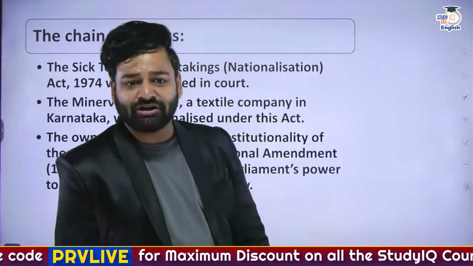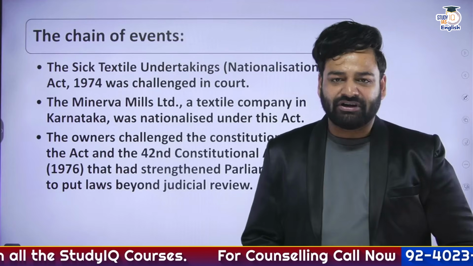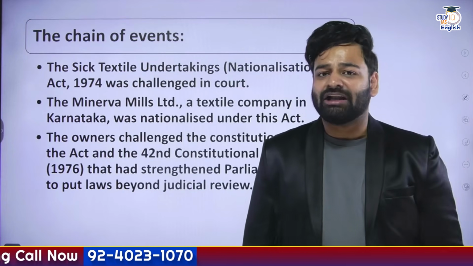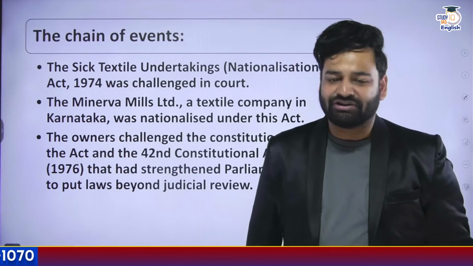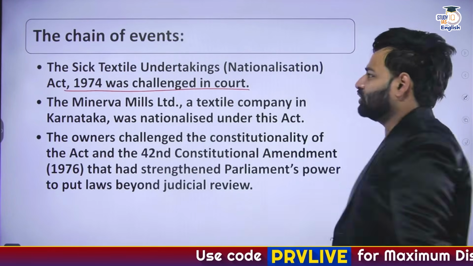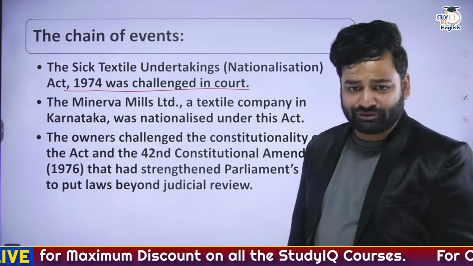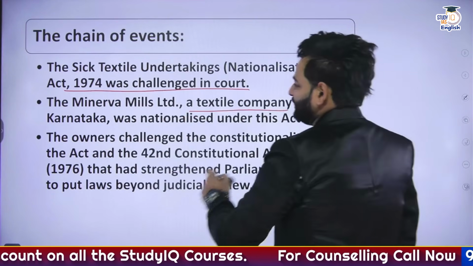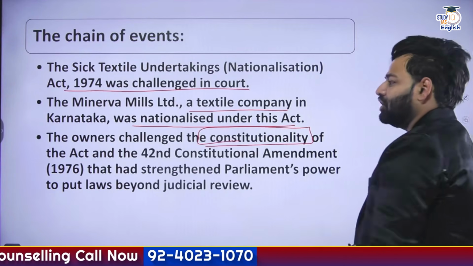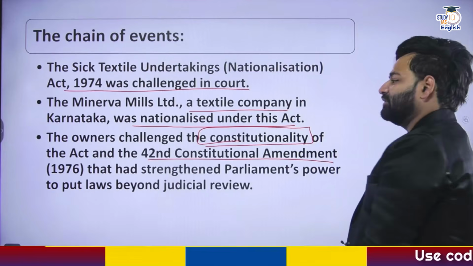And so it happened. Minerva Mills, which had been continuously registering losses on its balance sheet for a couple of years, came into the eyes of the central government. And once again, going ahead with the socialism element, the government decided to nationalize this industry. So as you can see, the chain of events. Once again, the act was challenged in court. The owners of Minerva Mills stated, it's our industry, it's going in losses, no worries, we'll manage it. Minerva Mills Limited, a textile company, was nationalized under this. And the owners challenged the constitutionality of the act, including Sections 4 and 55 of the 42nd Constitutional Amendment Act.